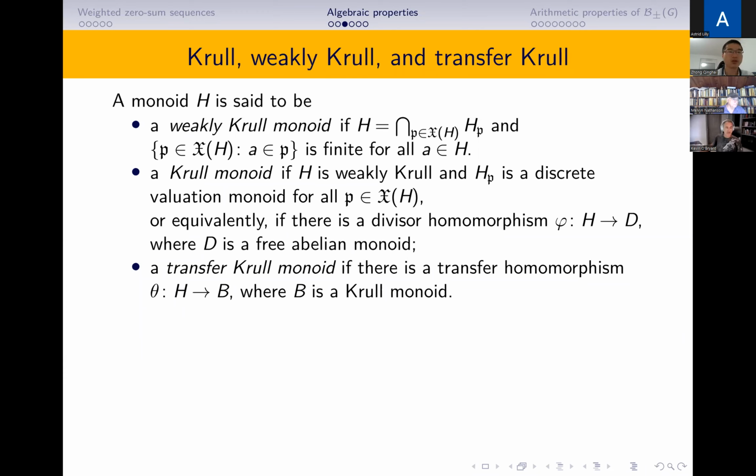We say H is a Krull monoid if H is weakly Krull and the localization of H at a minimal prime ideal is a discrete valuation monoid.